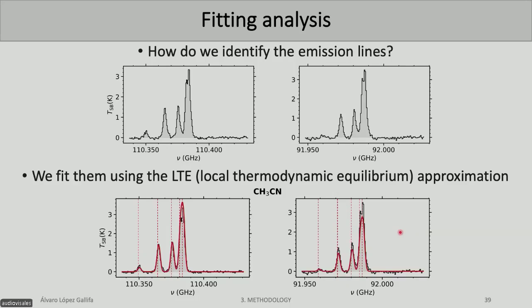We use local thermodynamic equilibrium, which means that we consider that the source is thermalized, which means that with only one temperature, we can characterize the source. Okay, but this is one way of doing it by hand, just trying to search manually which transitions correspond to which molecules.